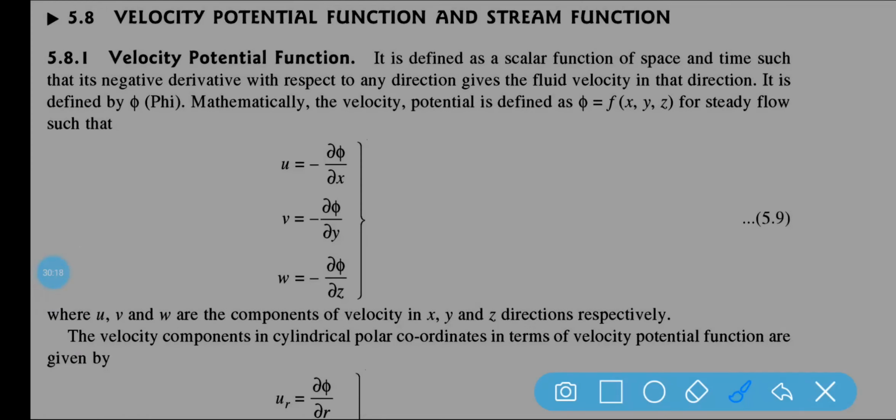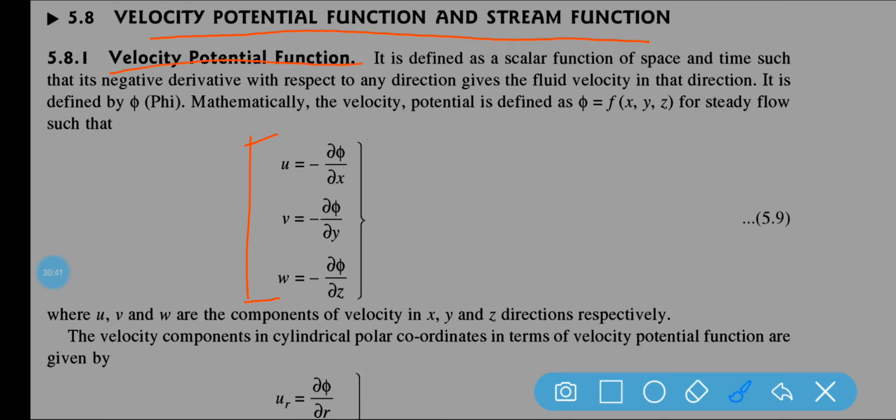Next part is very important for your GATE exam and IAS exam, because without the concept of velocity potential function and stream function, kinematics of fluid flow is incomplete. So it is a very important part. Let us discuss it, and listen very carefully.